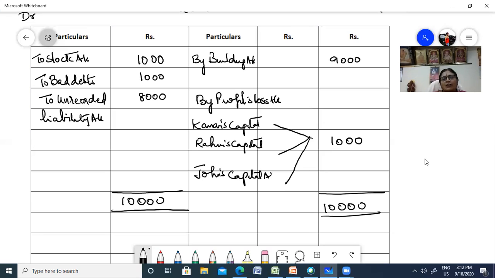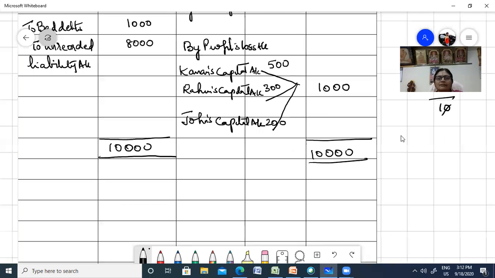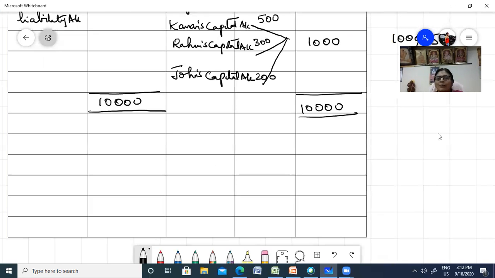John's capital account. Rahim's capital account. So 1,000 into 5 by 10, so you have 500 here, 300 and 200. So now that we have shared the loss among the partners, Kannan, Rahim and John, see, John is going to retire, right? Now let us go to capital account.